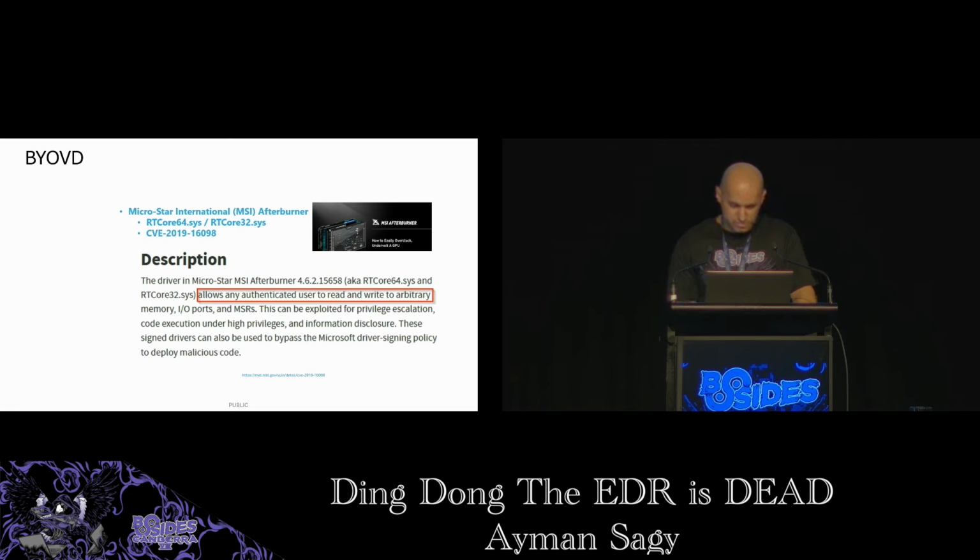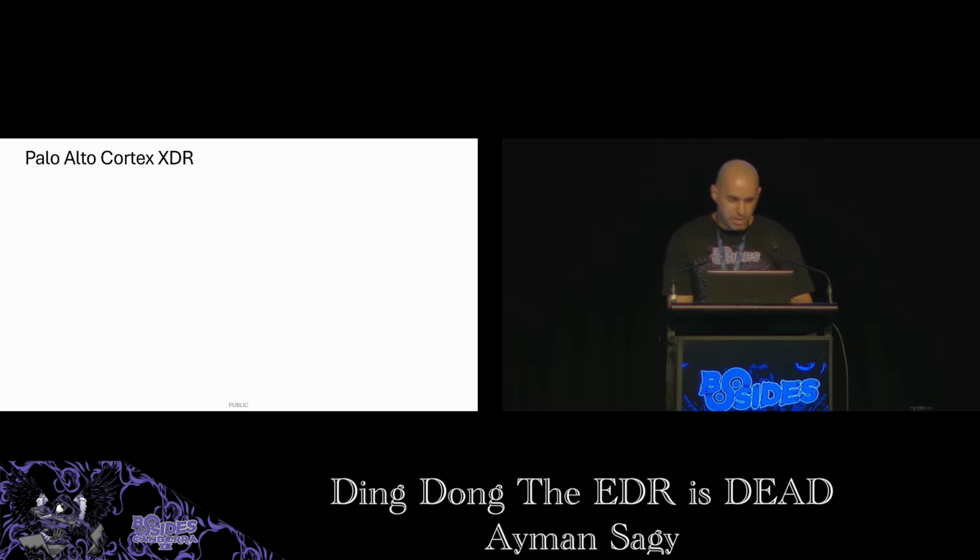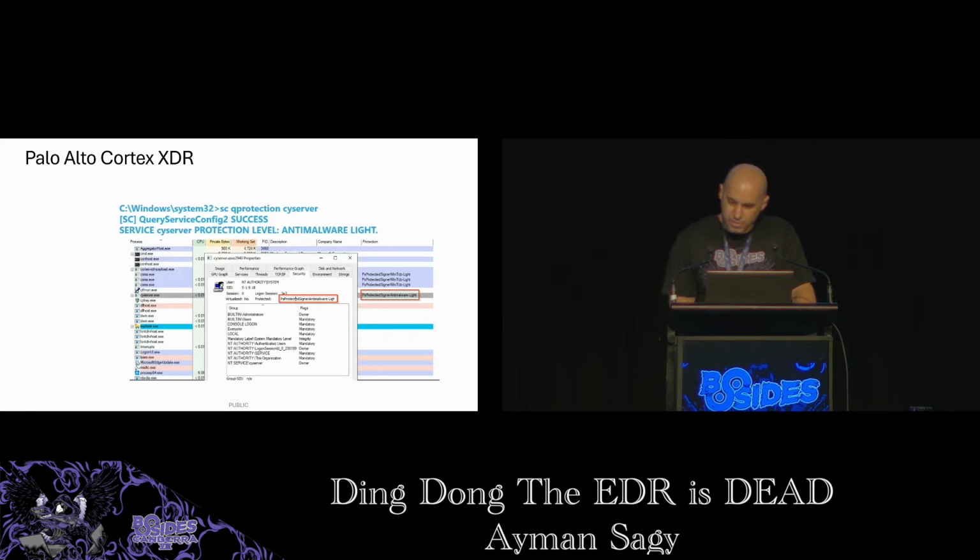So once I was testing during a client project and I came across Cortex XDR from Palo Alto. It was blocking my payload, and I thought to spend some time and try to bypass it. It runs a protected process cyserver.exe. We can inspect that using Process Explorer. Okay.